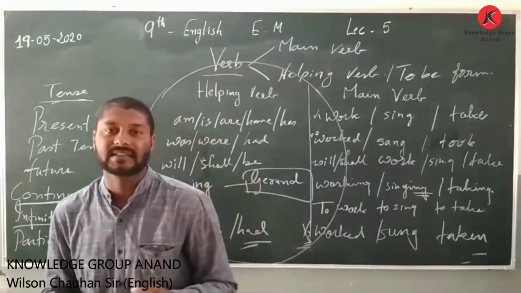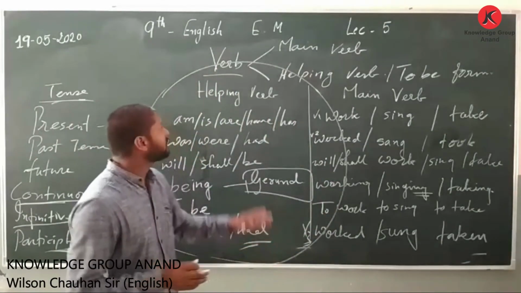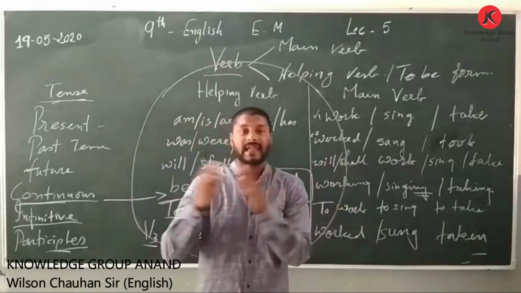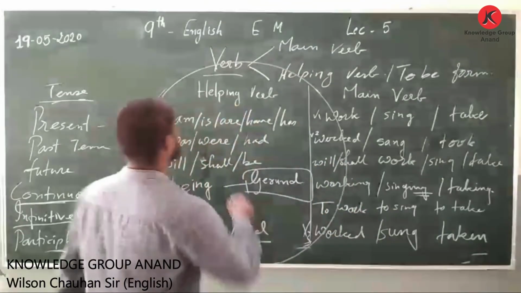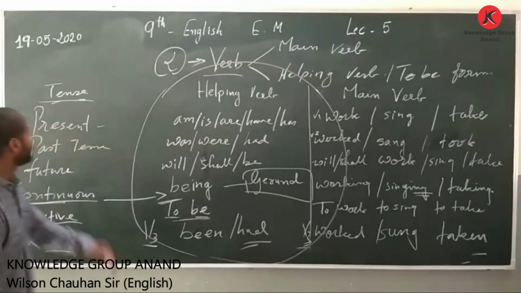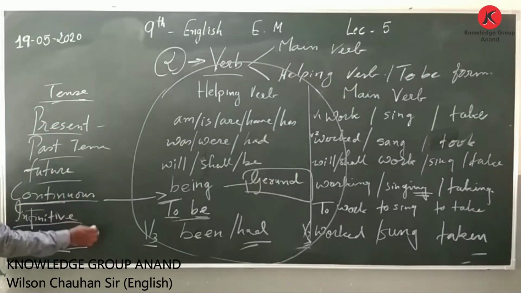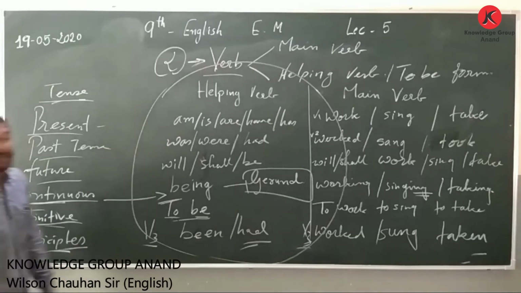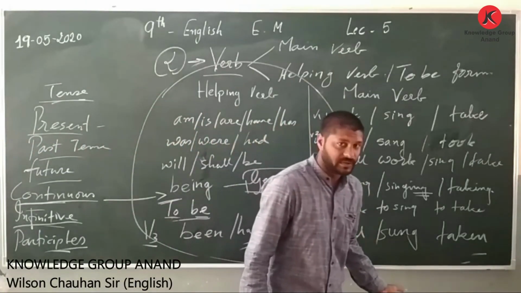So in today's lecture, what we saw is the main thing, that is the pronoun. The pronoun has eight forms: I, we, you, he, she, they. Then we saw the second part of the sentence, that is the verb. And the verb we can have in present, past, future, continuous, infinitive and participle manner. We saw what the helping verbs are, and what the main verb is here.